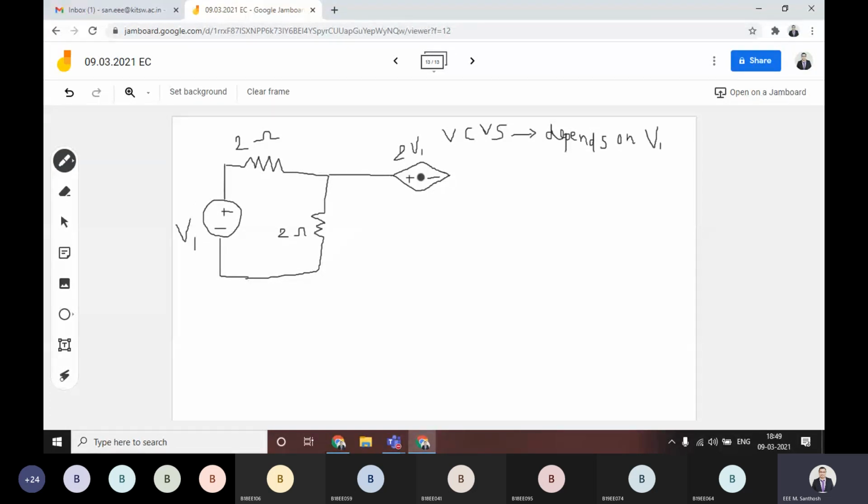V1. That means for suppose this kind of circuit is there, this is 4 ohm, and you have another voltage source here, this is a normal voltage source V2.